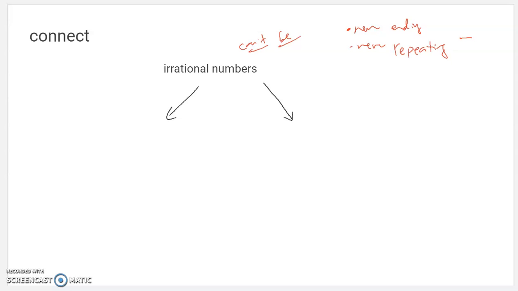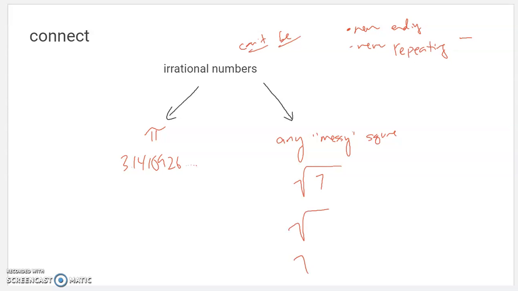The only ones we've learned are pi earlier this year. That is 3.1415926, and so on. And what I've been calling, before yesterday, a messy square root. Any square root you don't know that's not a perfect square, like say the square root of 7, will be an irrational number. It won't end, it'll never terminate. So the only numbers that are going to be irrational so far are pi and the messy square roots. That's it so far.